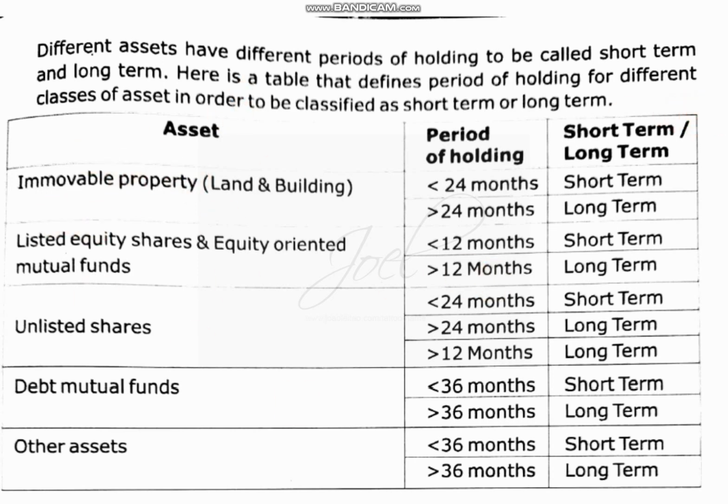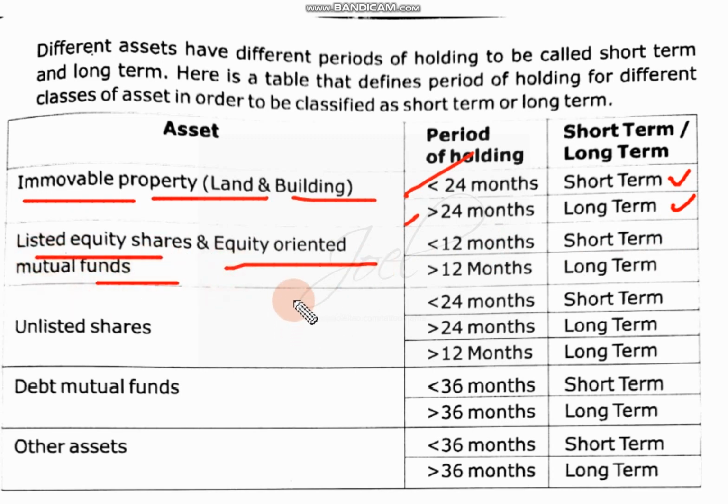Immovable assets. Immovable assets means your land, building, all those assets which you cannot move from one place to another place. For them 2 years you have to consider. Less than 2 years short term, more than 2 years it is long term. Listed equity shares, listed in the sense they are registered under stock exchanges, maybe Bombay Stock Exchange, National Stock Exchange. For them 1 year we have to consider. Within 1 year if you sell it is short term capital gain, more than 1 year it is long term capital gain.